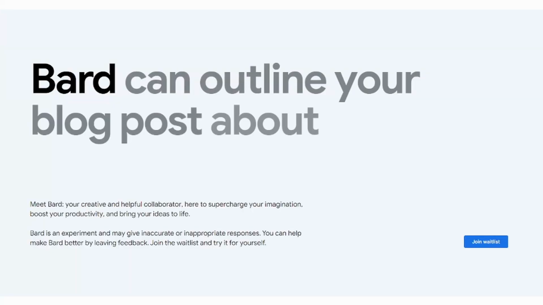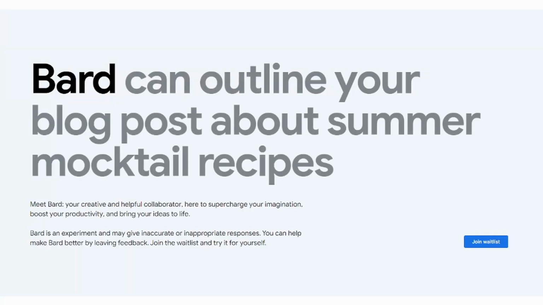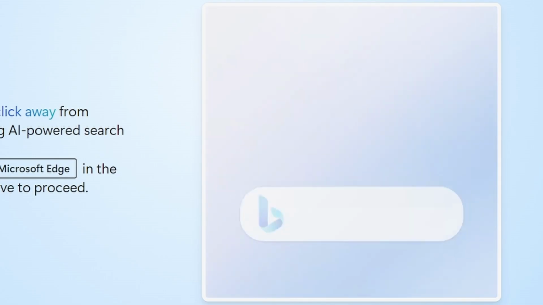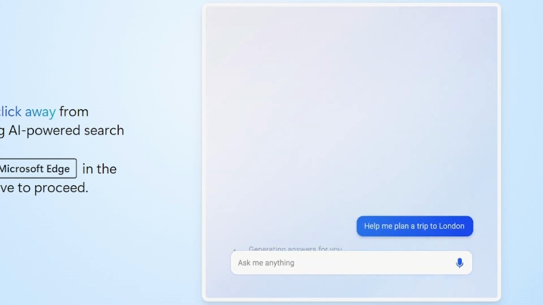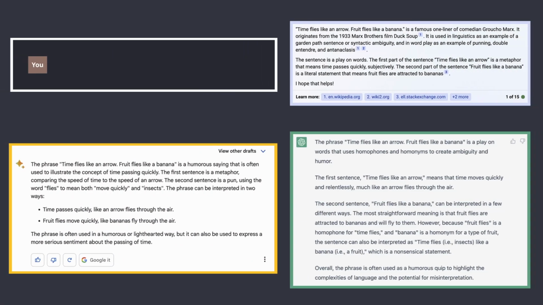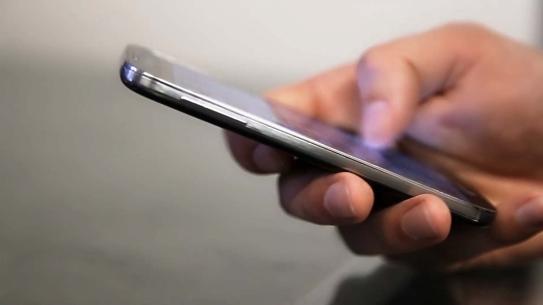Google released Google Bard on March 21st, 2023, and Microsoft added a new Bing AI chatbot to the Microsoft Edge browser. I won't go into detail about the differences between the three, but this is the response I get when I ask each of them: Time flies like an arrow, fruit flies like a banana. What does that mean? From my experience using the three, Google Bard seems to be the least complete product.